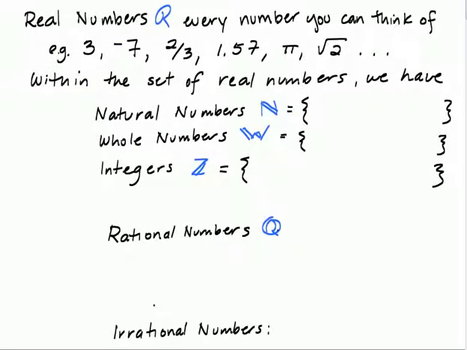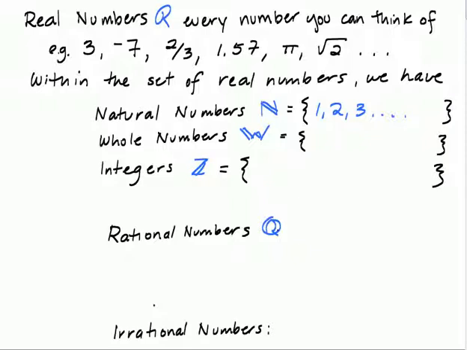There we go. Okay, so we're here at natural numbers. What did you first use numbers for? Yeah, for counting. So the set of natural numbers are just the numbers 1, 2, 3, and so forth. The numbers that you use for counting.